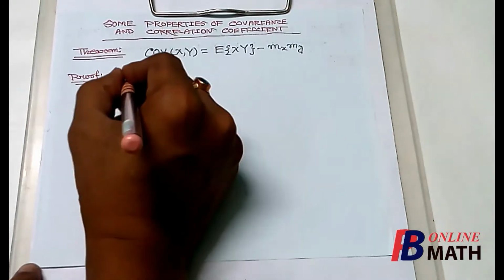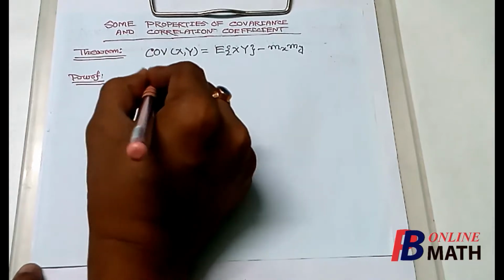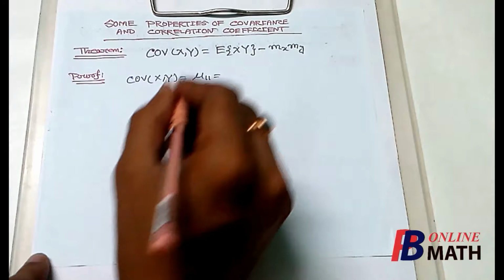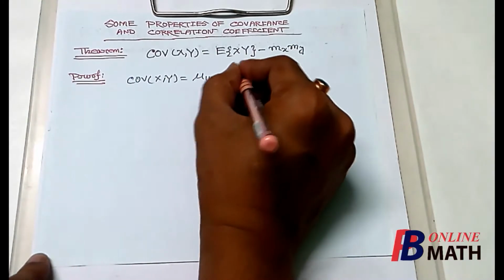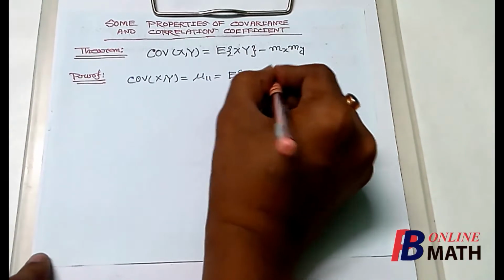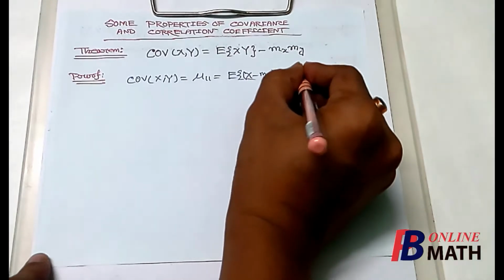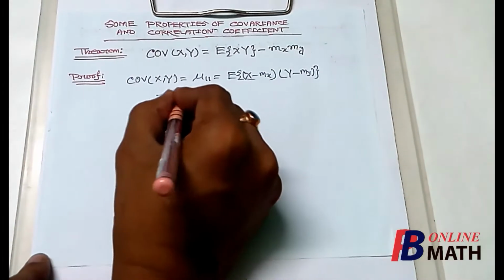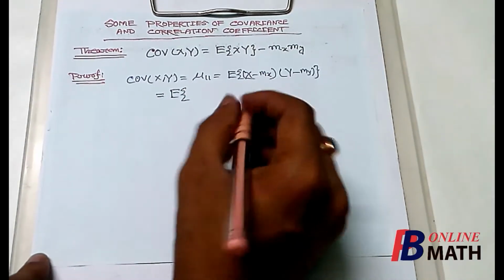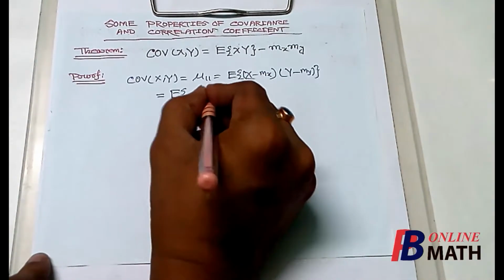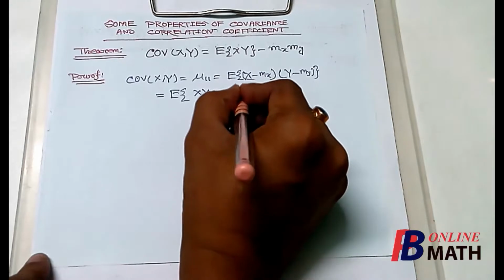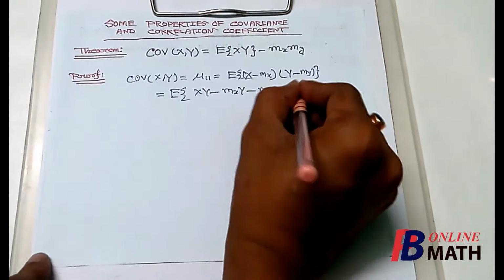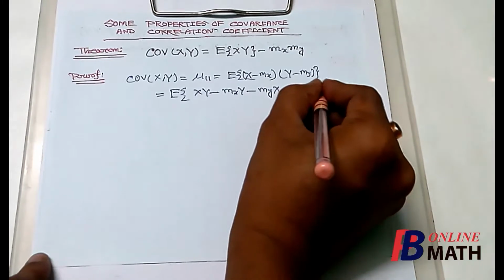covariance. We know that covariance of x and y is equal to mu 1 1, and by the definition this is expectation of x minus mx into y minus my. Now this is equal to expectation of, if we multiply these two products, xy minus mx into y minus my into x plus mx my.